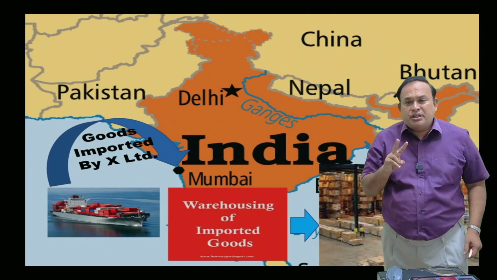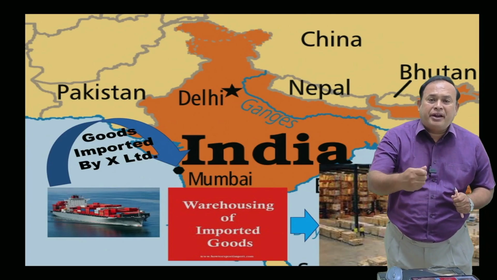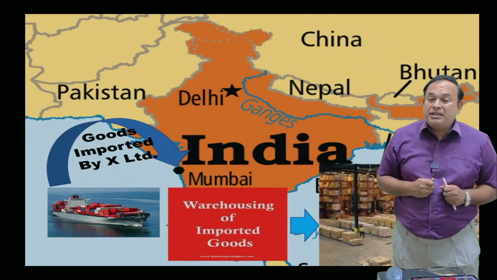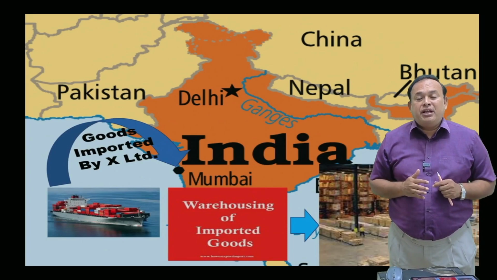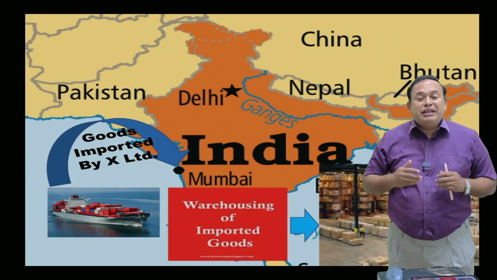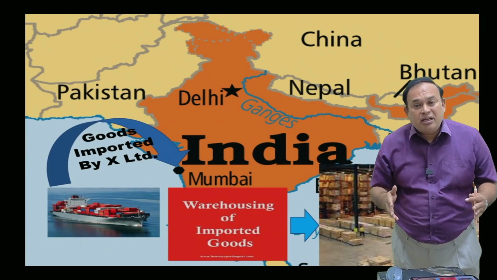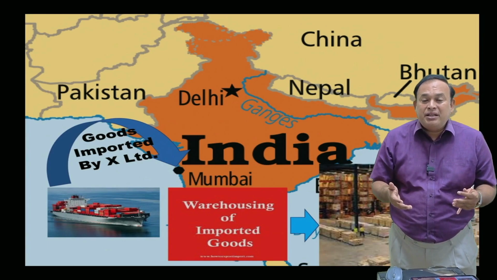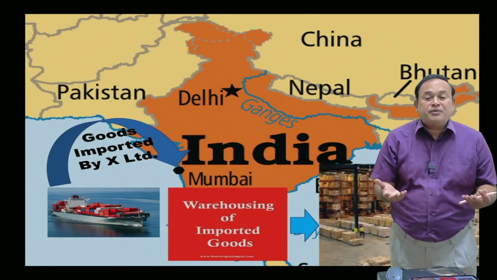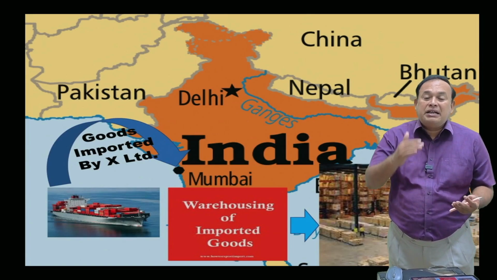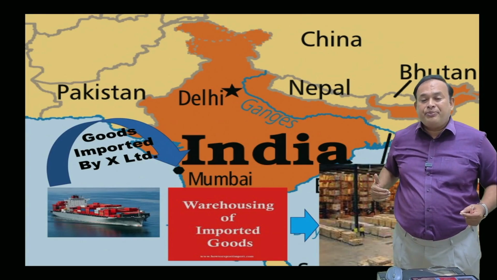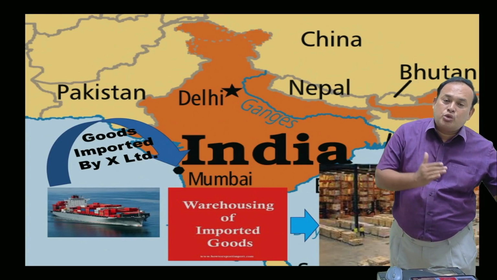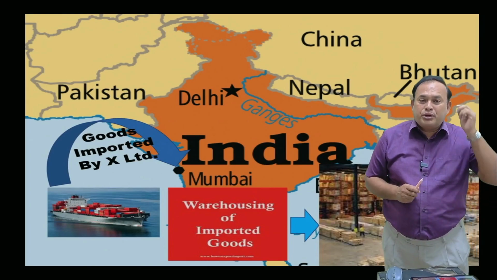He can submit the bill of entry, namely the white color bill of entry, willing to pay the duties then and there. Once the duty has been paid, he obtains the out of customs clearance and clears the goods from the docks, bringing them to his factory. This is one route to clear the goods after import from the customs.